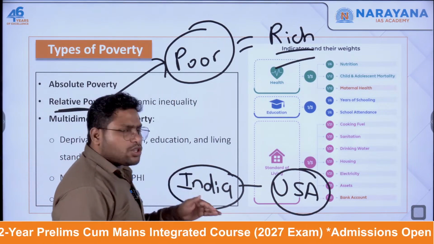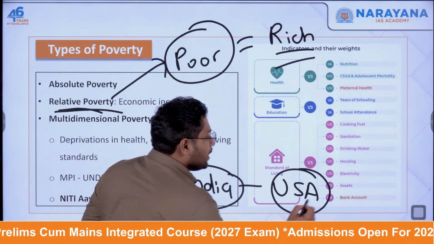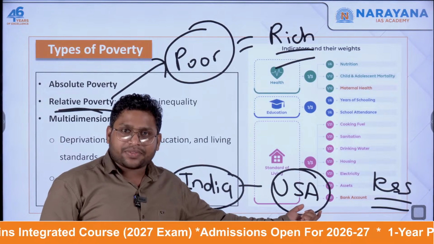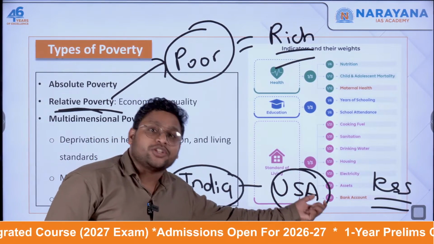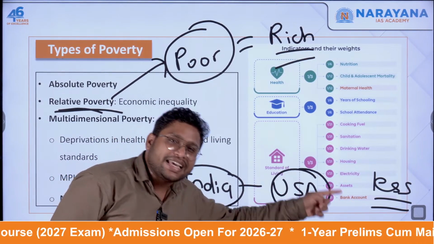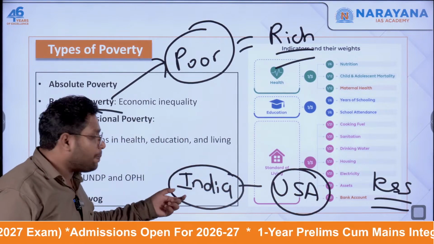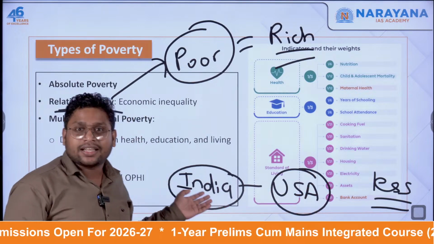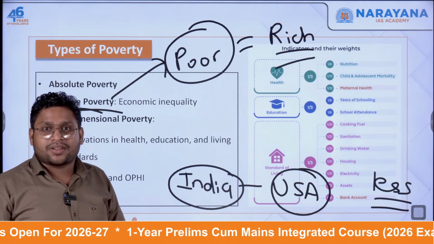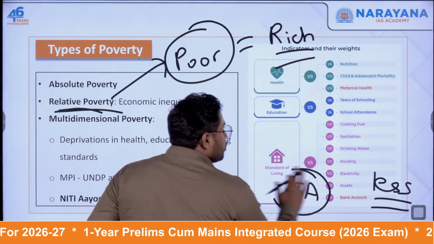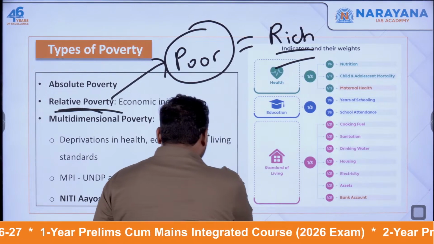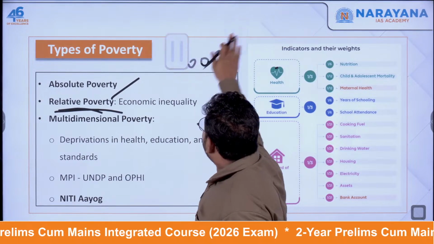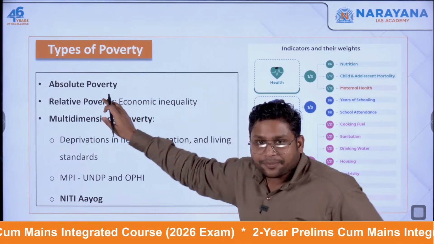So any person who has an income a little less than the average income in that country will be considered poor in USA. But if you compare his income with a person in India, you will see that he is earning more than an Indian person anyway. So when we study the concept of relative poverty, we look at things in terms of the inequality that exists in that particular country.